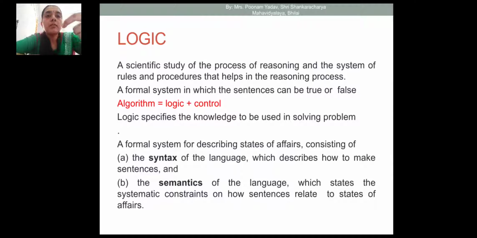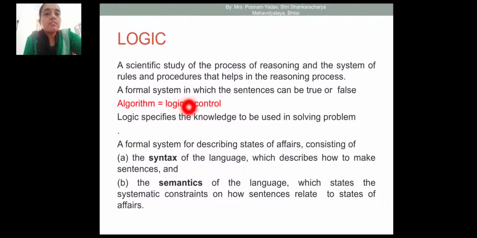We want to make the computer also create logic like reasoning. Construction, organization, and managing of the reasoning is required. So logic is the scientific study of the process of reasoning and the system of rules and procedures that help in the reasoning process: construction of the reasoning, then organization and manipulation of the statements of fact, whether or not they are true. This process is helped by the word logic.